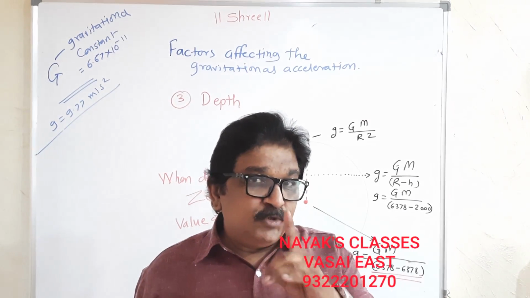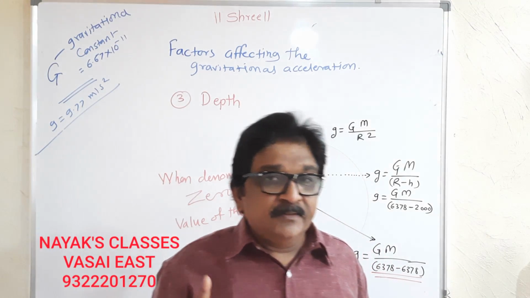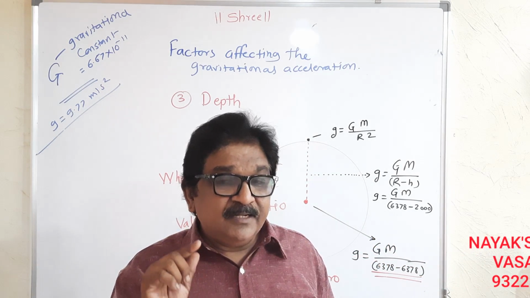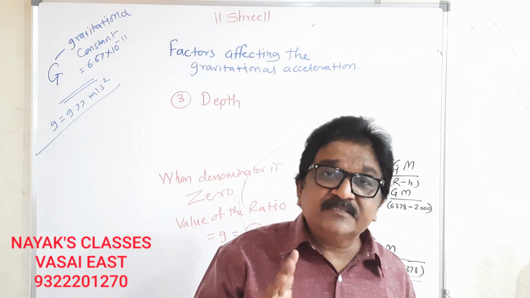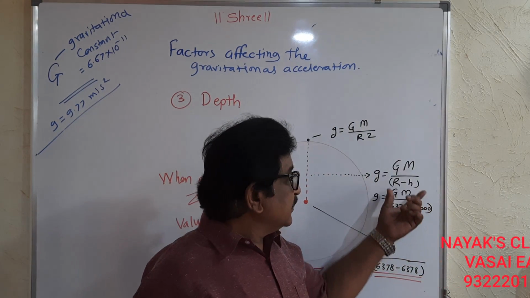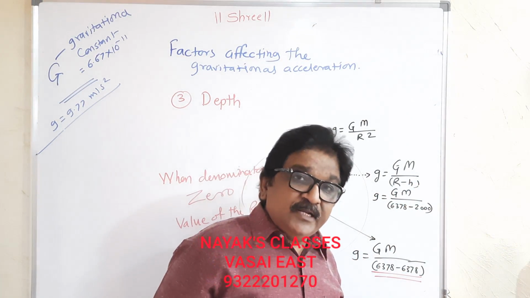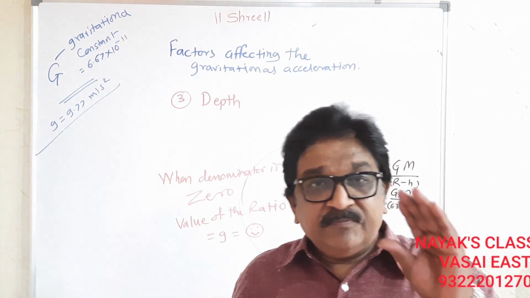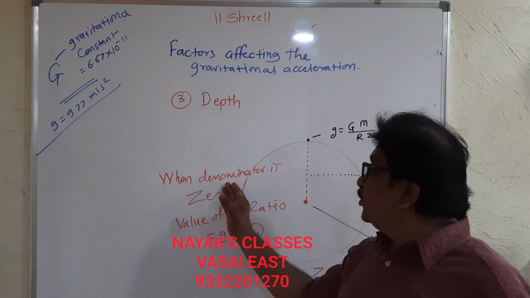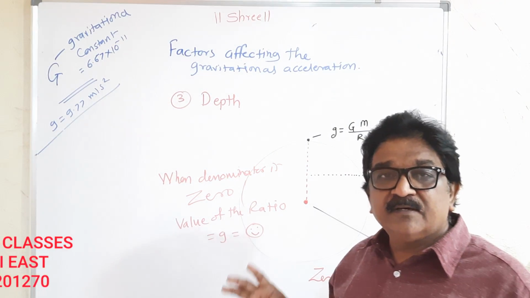But I told you, physics is the subject of imagination. Imagine that you are standing at the center of the earth. At that time, this factor R minus h will be 0. In any ratio, when the denominator is 0, the value of g becomes 0.